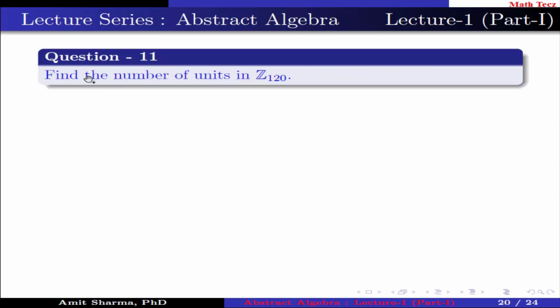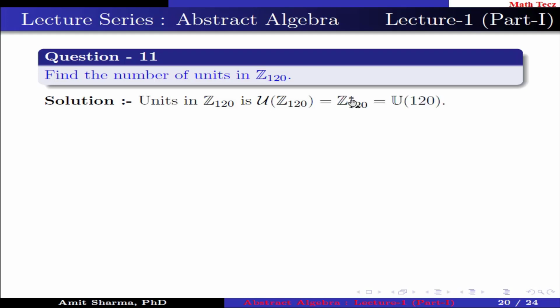Question number 11. Find the number of units in Z(120). The units in Z(120) is U(Z(120)), which is equal to Z(120) star, which is equal to U(120).